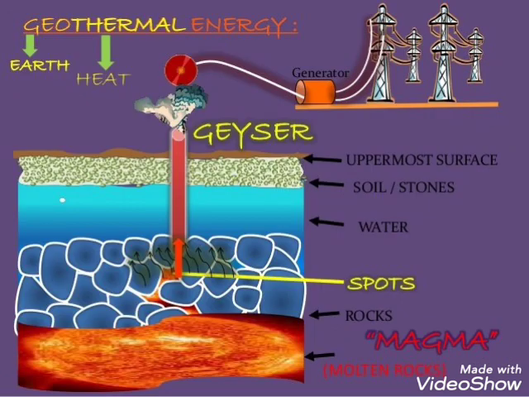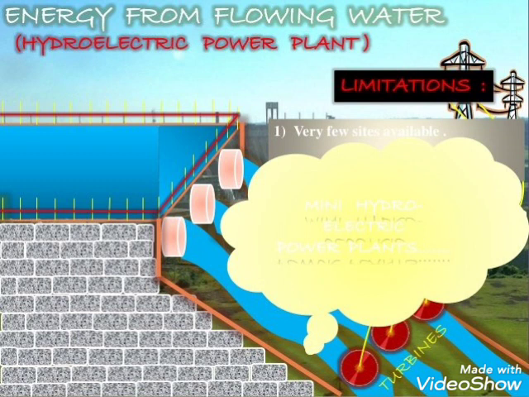Geothermal energy. We know the earth has different contents. The earth is made up of crust, mantle and core, and we are living on the uppermost surface of the earth. Geo means earth, thermal means heat, so it is the heat present in the earth that is used to produce energy. In the core of the earth we have magma, in the form of molten rocks, and that heat is used to produce electricity. That is geothermal energy.